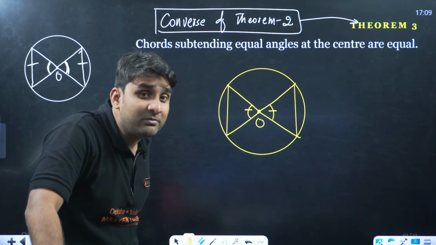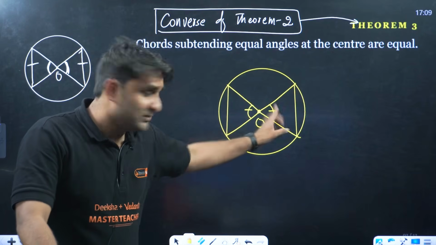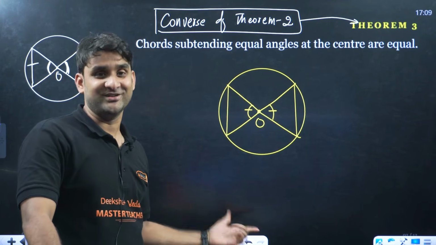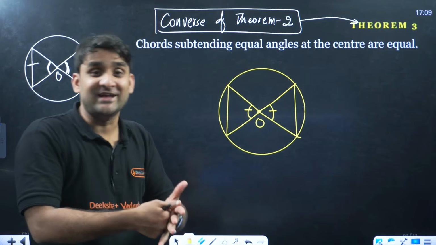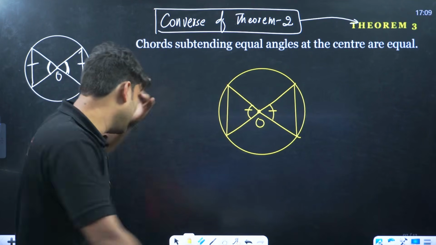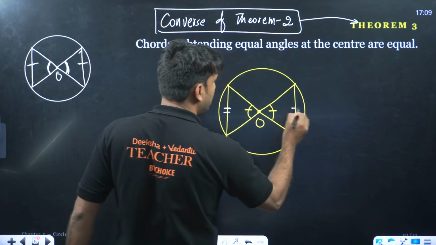In the previous theorem, chords were given equal to each other, and that's why the angles become equal to each other. But in this theorem, angles are equal to each other. This is already given to you. So it implies that if the angles subtended by the chords at the center are equal to each other, then the chords will also be equal to each other.